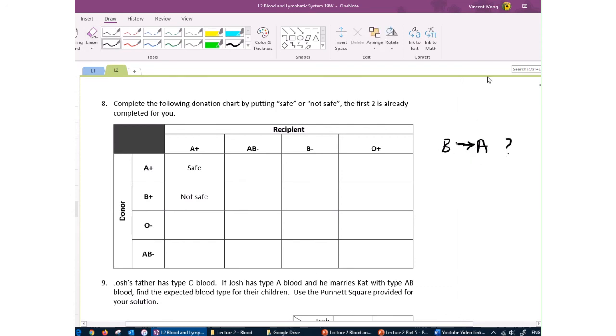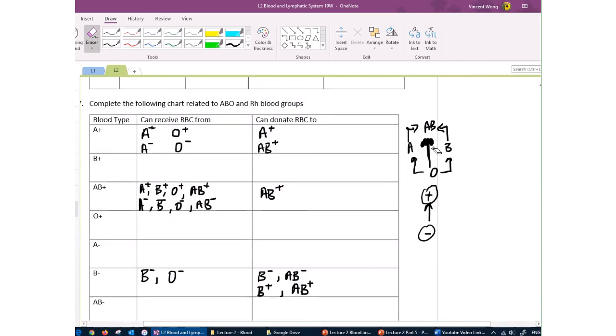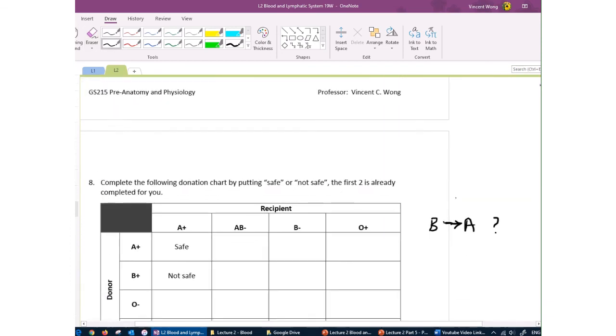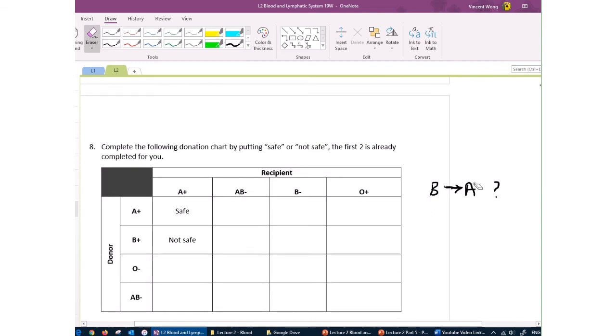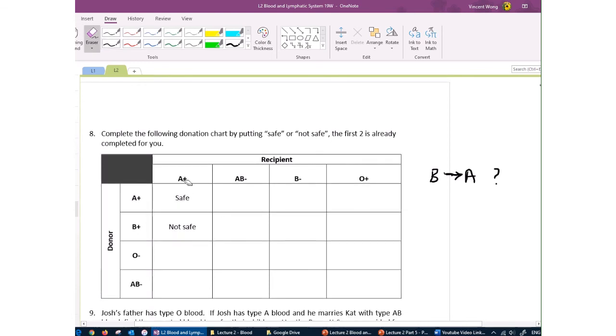You would know that either from the transfusion chart here, or better, you would know that this is not okay because the recipient will have anti-B antibodies, and that's going to attack the incoming RBC. So this is not safe. It doesn't matter that positive and positive are compatible. There are two things you have to check here. You have to check for ABO compatibility and you have to check for Rh compatibility. Both blood groups have to be compatible for the transfusion to be safe. If either one of them is not compatible, you can't do it at all.